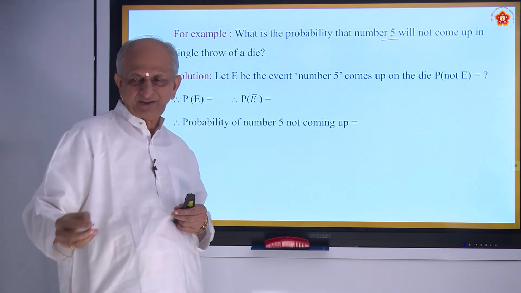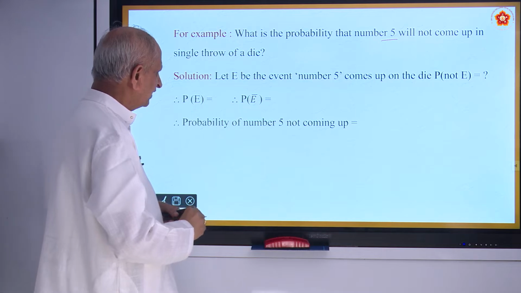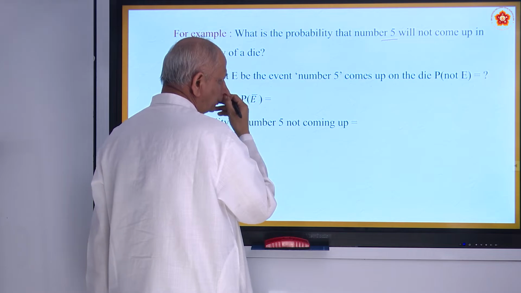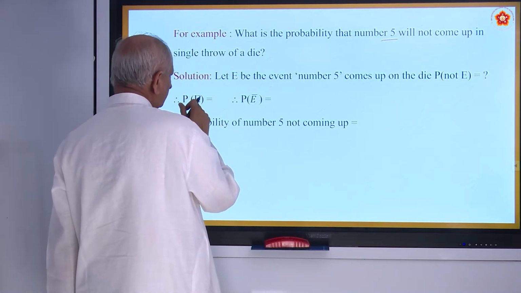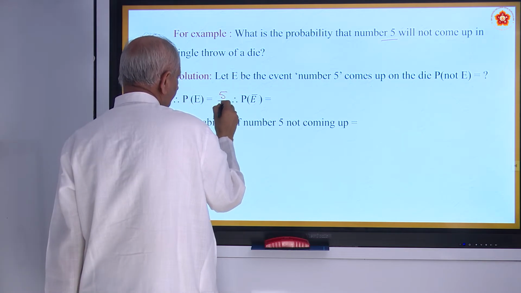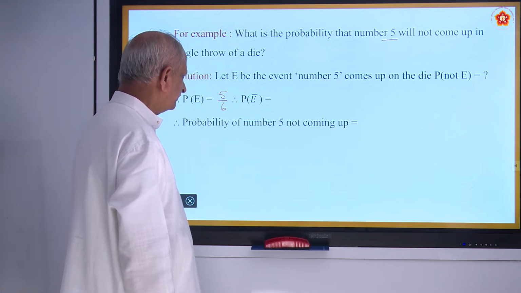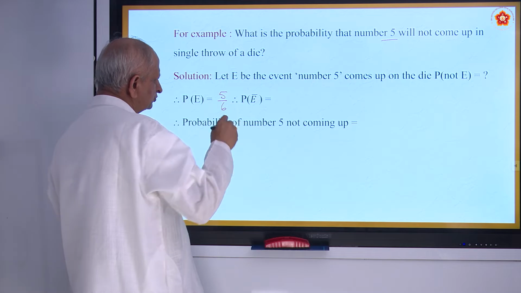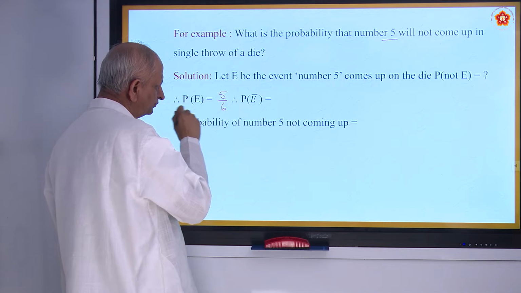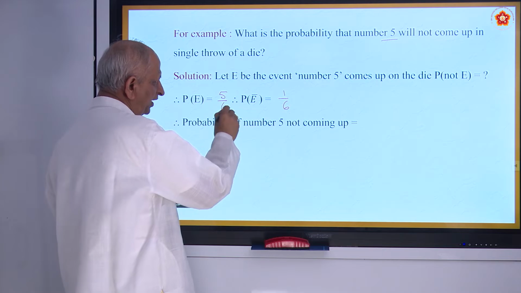How many possibilities are there? There are 5 possibilities there, no? So, let E be the event number 5 comes up on the die. They are asking, so first you must find out P(E). You have 1 by 6. So, P(E dash), 5 not coming up. Total chances 6.